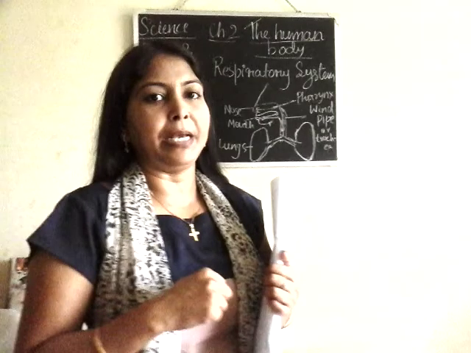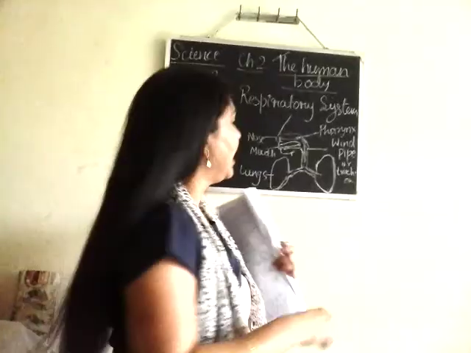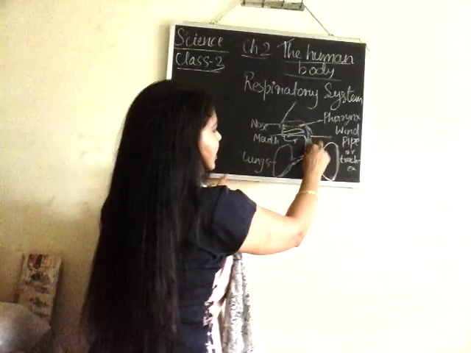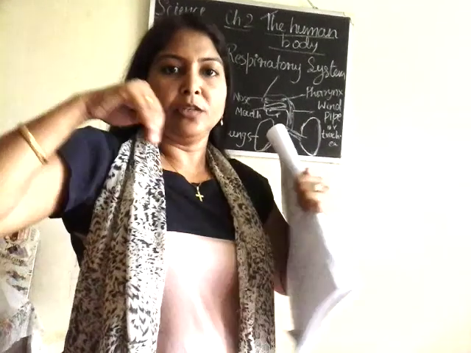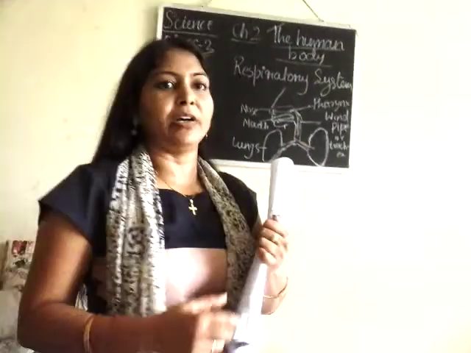Okay, and then the air reaches the trachea, the windpipe, and from this windpipe again oxygen reaches the two lungs. Now these two lungs, what is the function of these two lungs?